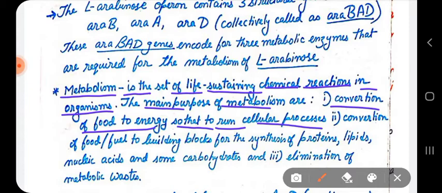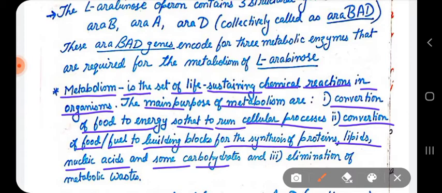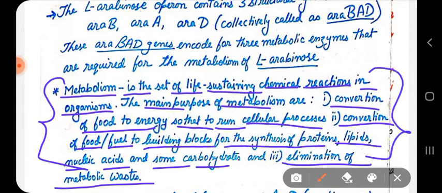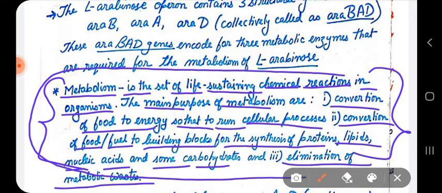Metabolism also converts food or fuel into building blocks for the synthesis of proteins, lipids, nucleic acids, and some carbohydrates, and also eliminates the waste products that arise during metabolic reactions. So that's why we need metabolism. Metabolism is a series of reactions involved in our living system.